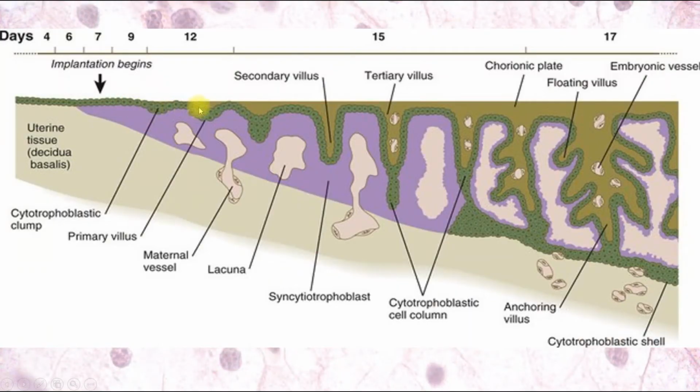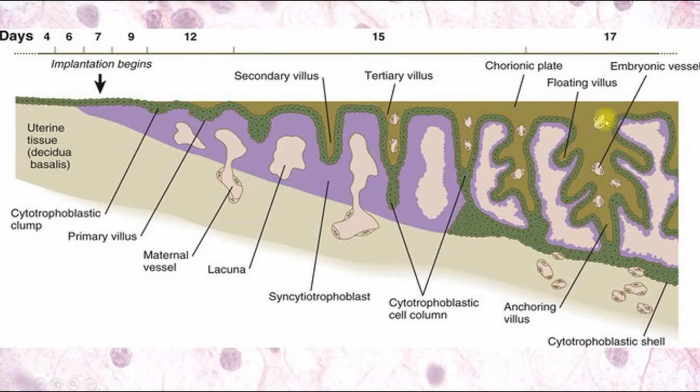And here we can see that villi are growing deeper. Here we can see secondary villus formation, primary, secondary, and formation of tertiary villus, and also they undergo branching. They are attached to the endometrium, and they are branched, and they form something like a tree-branched structure.